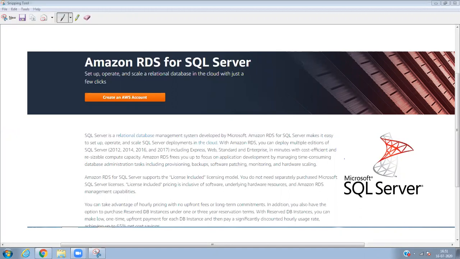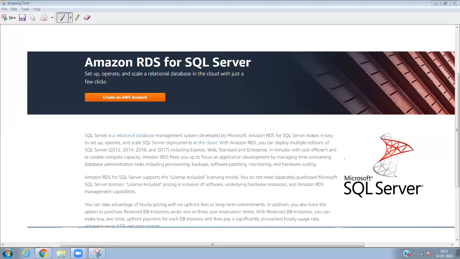So this is the continuation of RDS. The only change is that today we are doing SQL Server, MS SQL, which is a Microsoft product, using Windows. All these days we were doing only Linux, so let's see Windows also. SQL Server is a relational database management system developed by Microsoft.